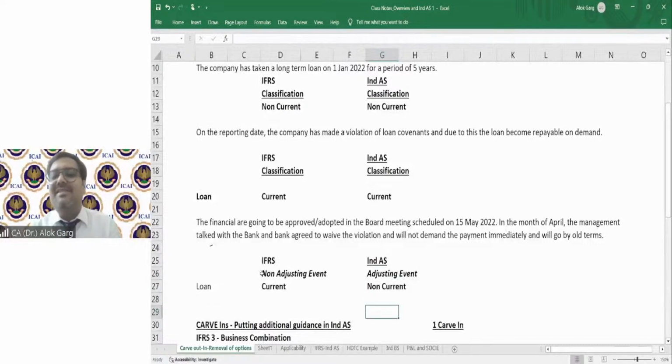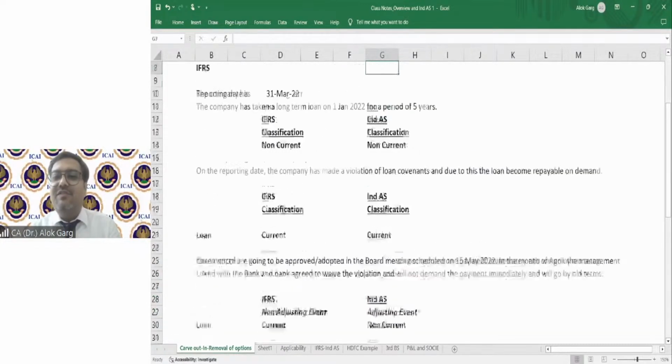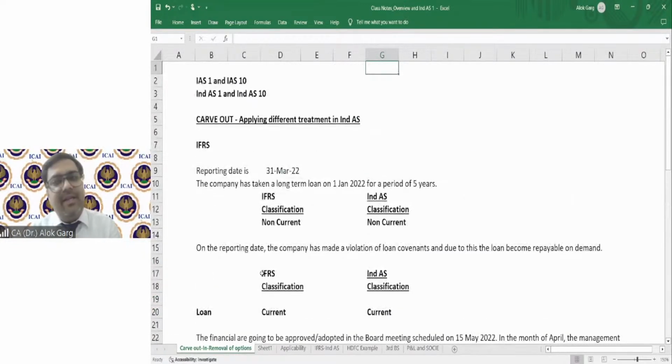So friends, this is a kind of change which we brought in our IND AS 1 and IND AS 10. This is known as a carve out. This is one of the examples I have taken, right? I hope you have understood the meaning of carve out. Carve out means applying a different treatment in IND AS.